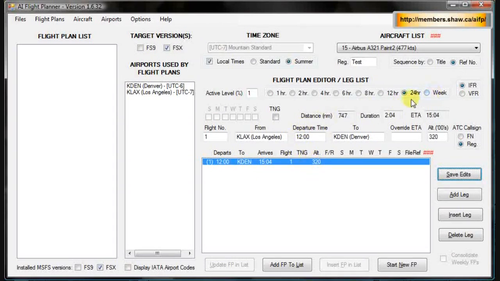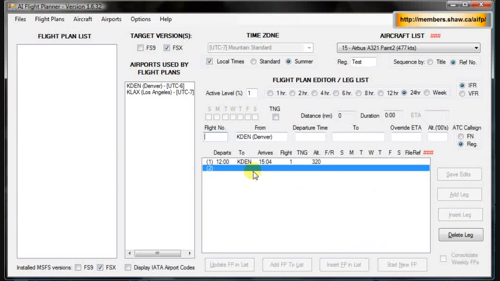If you had selected week over here, you'd be able to check these boxes, and then here it would show what days of the week it's going to fly, but we just have it repeating every 24 hours. You can have as many legs as you want. Just once again, remember that it comes back to the starting airport before that 24-hour time period is up, or 12-hour, 8-hour, or whatever time period you have selected. So now we're going to hit add leg, and just for the purposes of this tutorial, we're just going to have it come right back to the starting airport. So it recognizes the last place it was at.